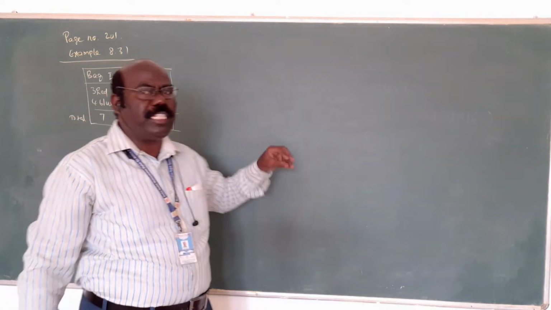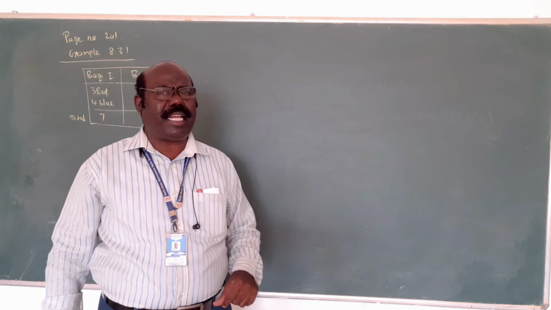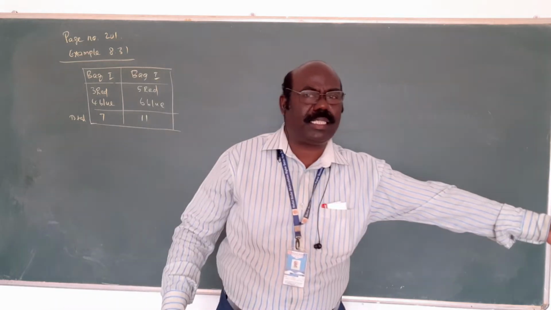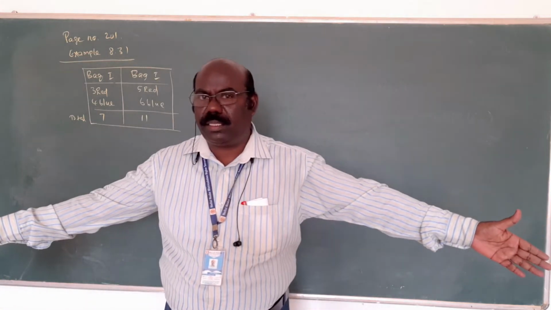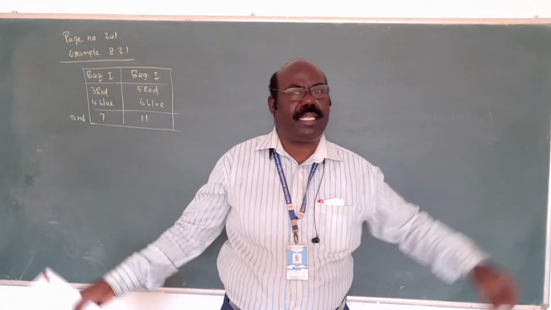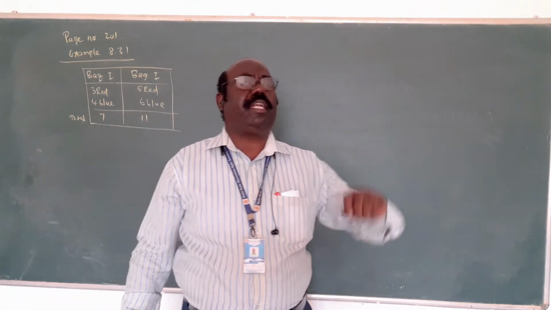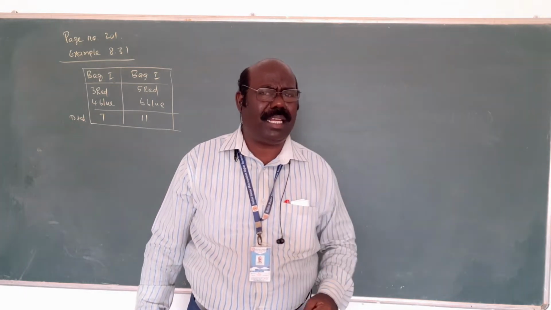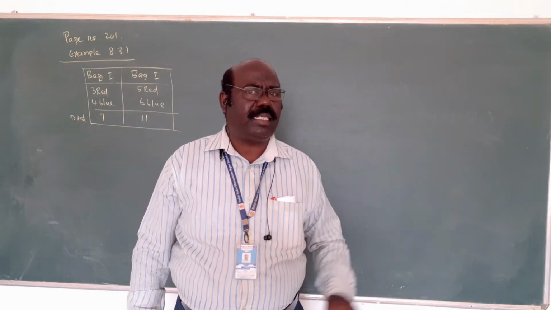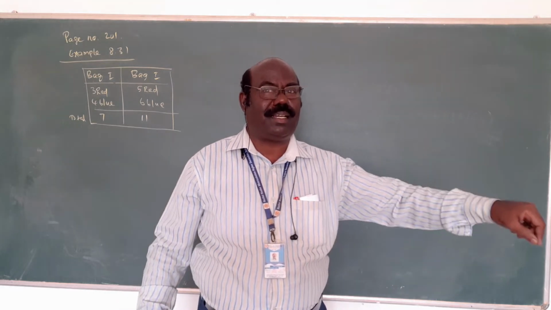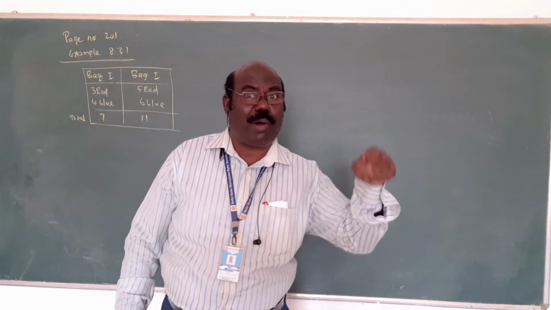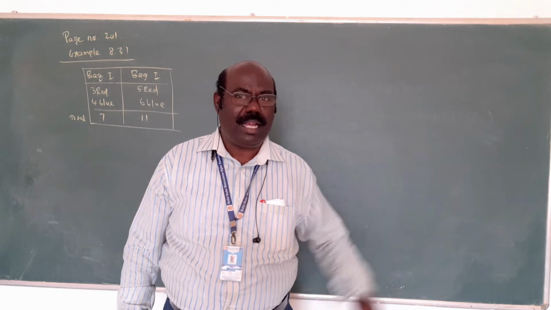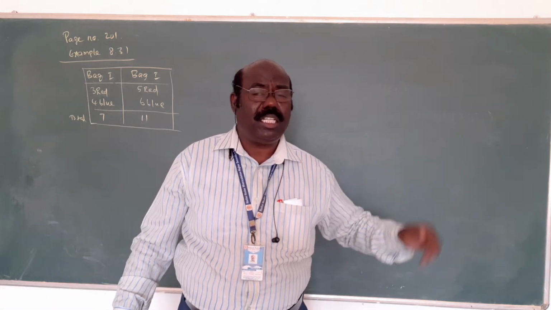Now this is solved by using the Bayes theorem. Suppose 2 bags are there, and some balls are in each. Go and take one ball. Automatically the first question is, out of 2 bags, which bag? That is why you select the bag first.